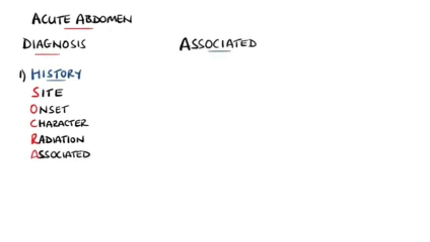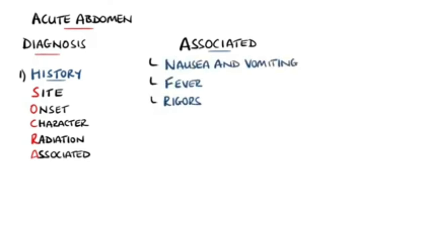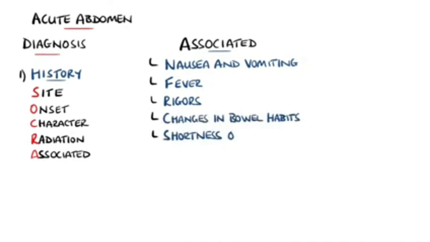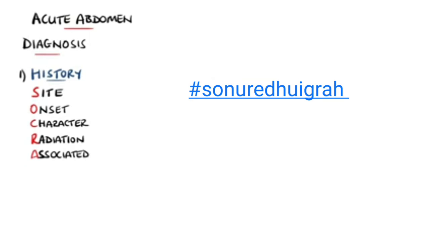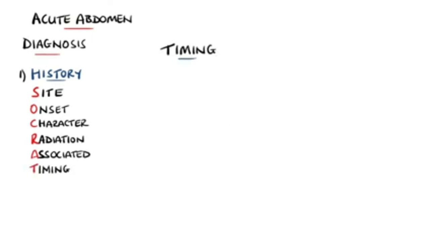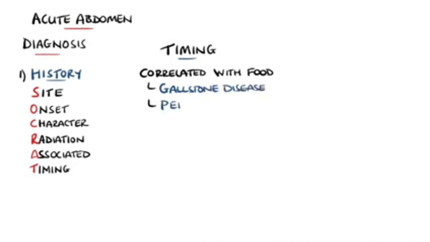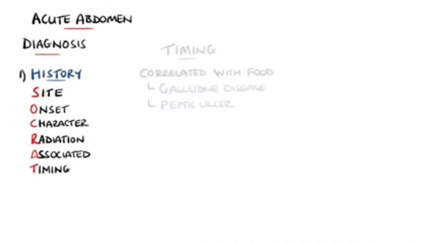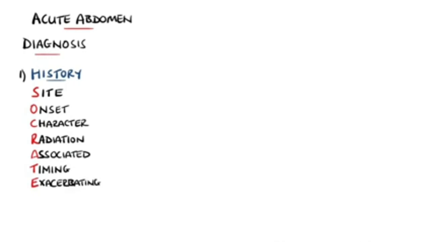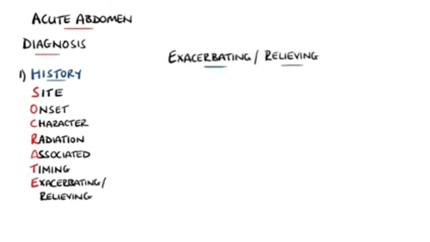Associated symptoms can provide clues on the severity, for example, the presence of nausea and vomiting, any fevers or rigors, changes in bowel habits, or even the presence of shortness of breath. The T is for timing. For example, a correlation with food may indicate gallstone disease or peptic ulcer disease. We then have E, which is for the exacerbating or relieving factors.